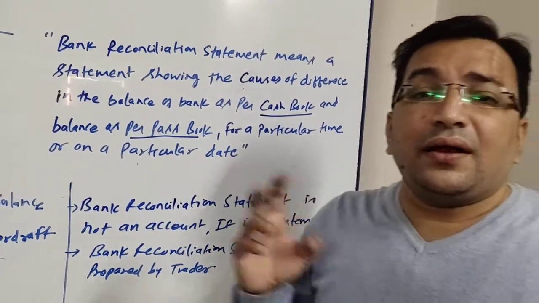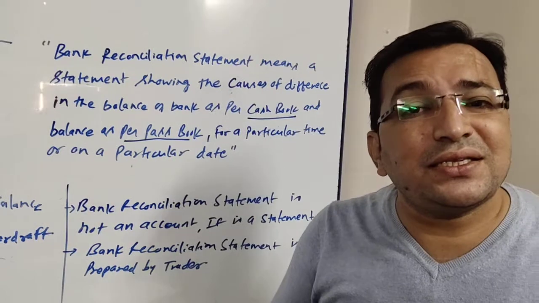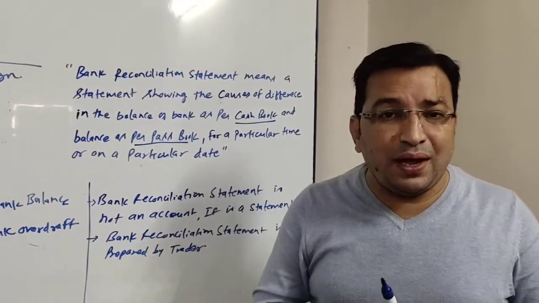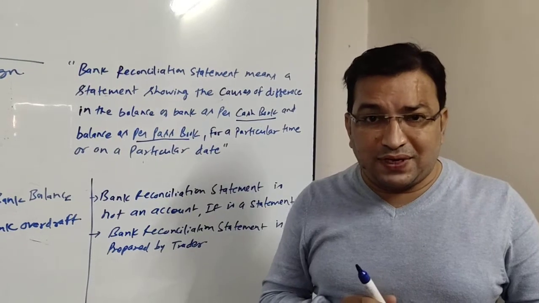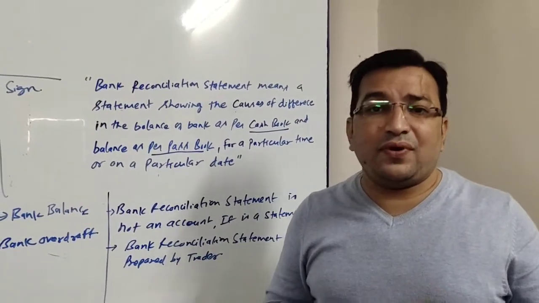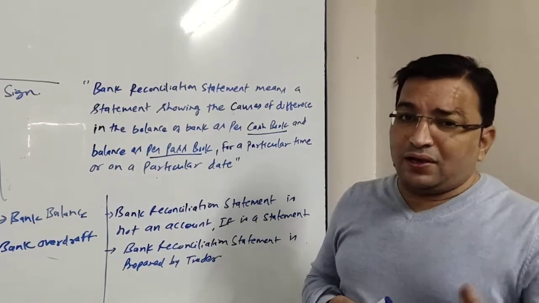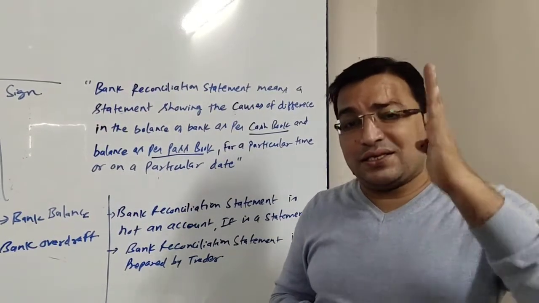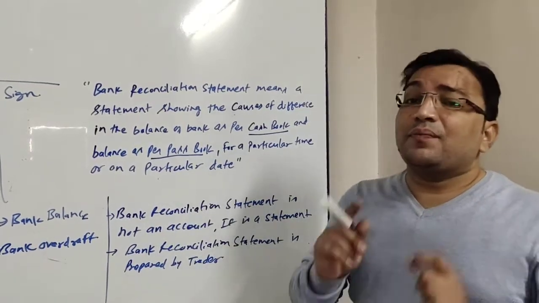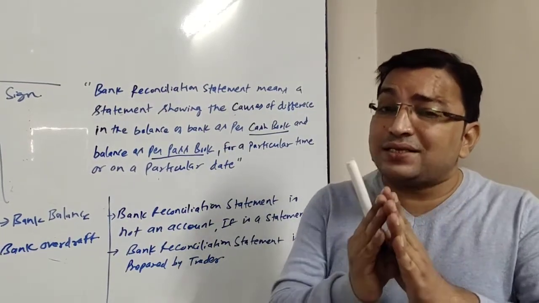Okay friends, now who prepares the bank reconciliation statement? It is always prepared by the trader for himself, right? The bank does not prepare it for you. You have to prepare it for yourself, by the trader.